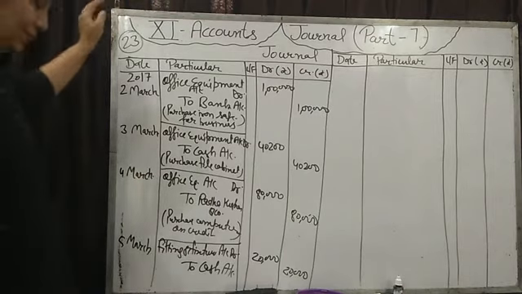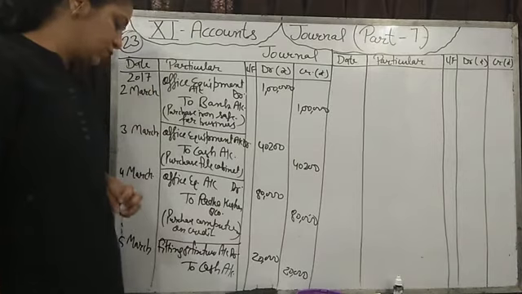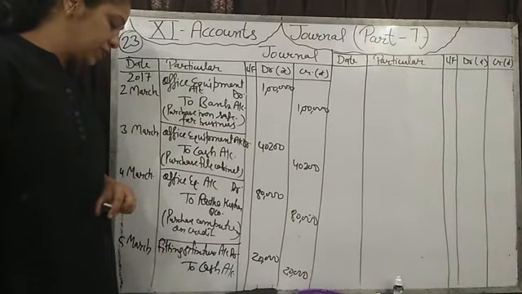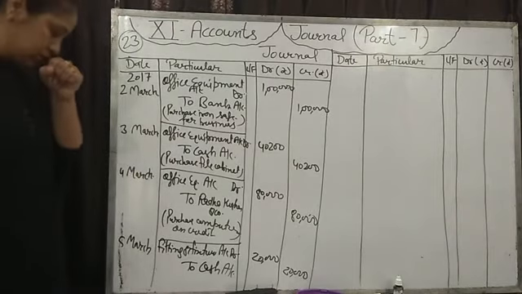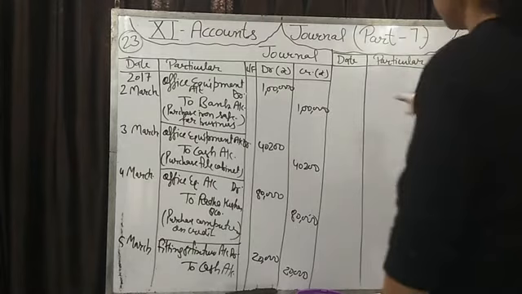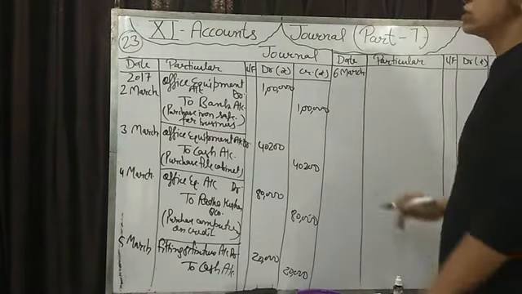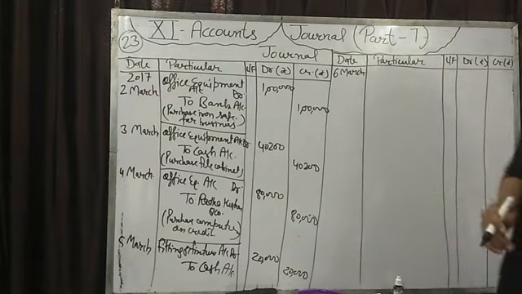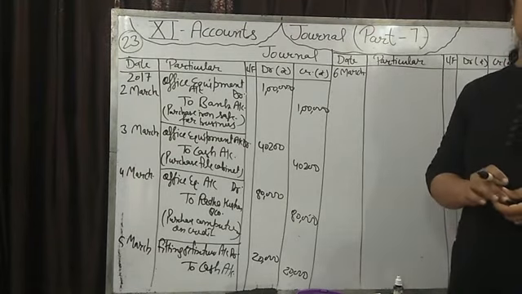Fine. Now next is purchase a horse for business for rupees 1,50,000 and payment made by check. Sorry, on 6 March, a horse is purchased. If any horse is for use in business, for that we will open the livestock account.